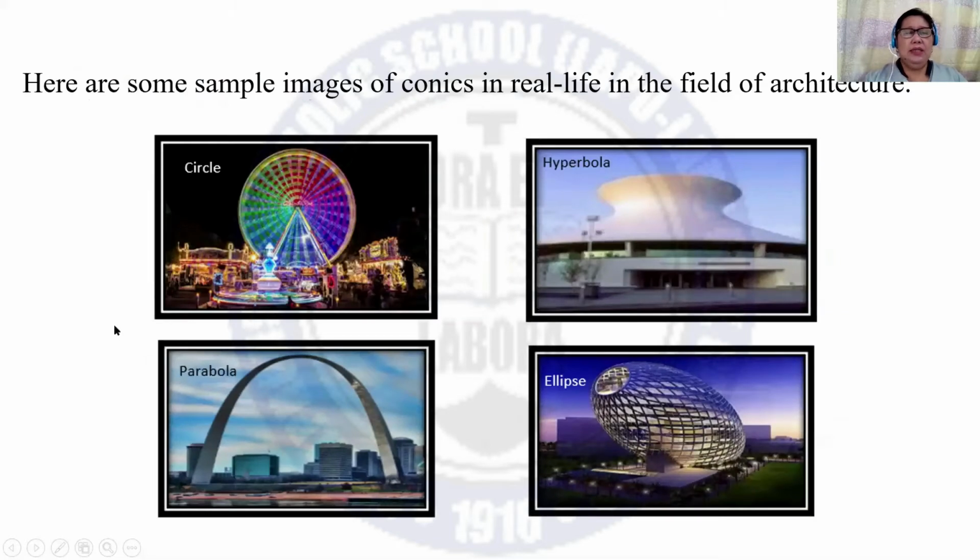Here are some sample images of conics in real life in the field of architecture. This will serve as the illustration of the circle. This one is for parabola, and this structure is an example of a hyperbola, and this structure is an example of an ellipse.